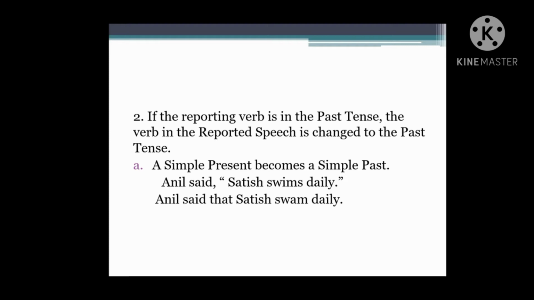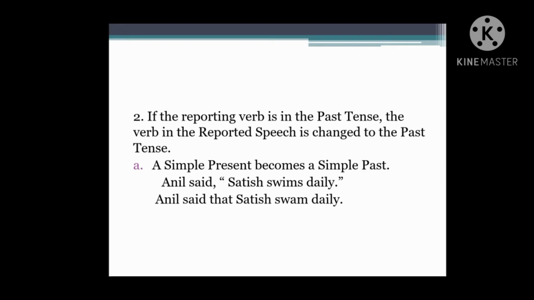If the reporting verb is in the past tense, the verb in the reported speech is changed to the past tense. Example, first one, in this itself we have certain rules. A simple present becomes a simple past. Simple present will become simple past.